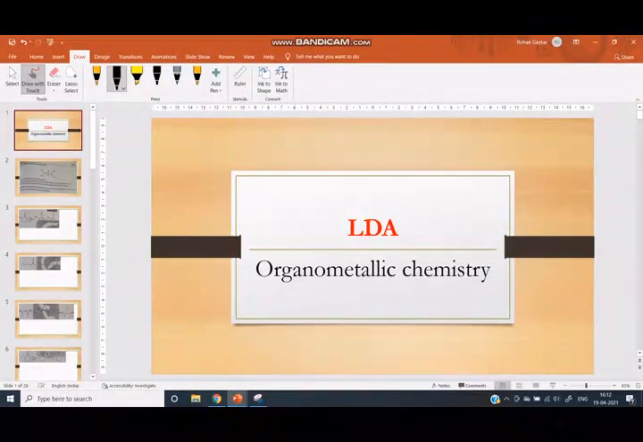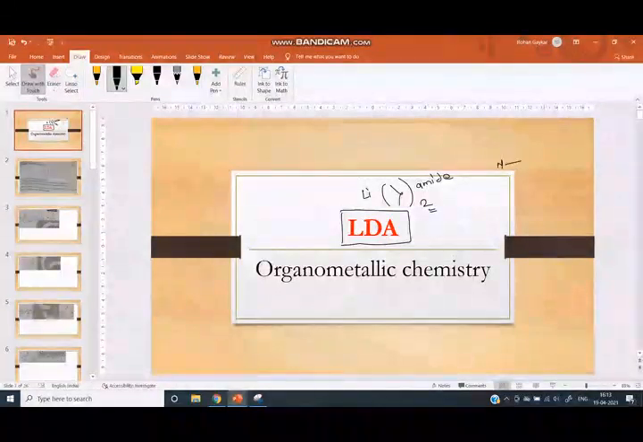First we can see what LDA is. L means lithium, D means diisopropyl group, 2 means diisopropyl group, and A means amide. Now we can see what the structure is.